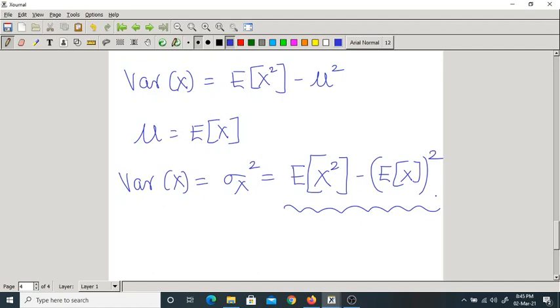Okay. So don't get confused. Here, this is the second moment. This is the mean square actually, the square of the mean.